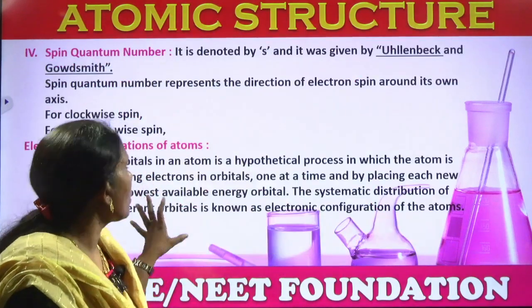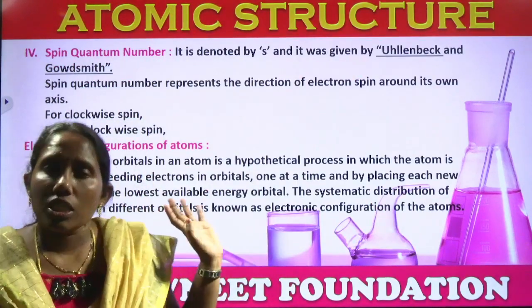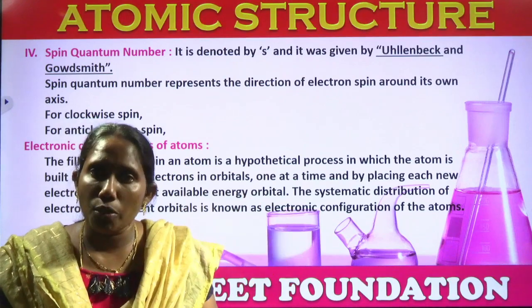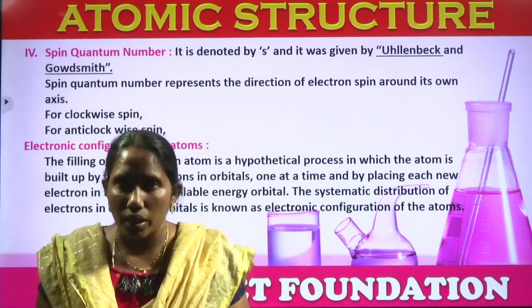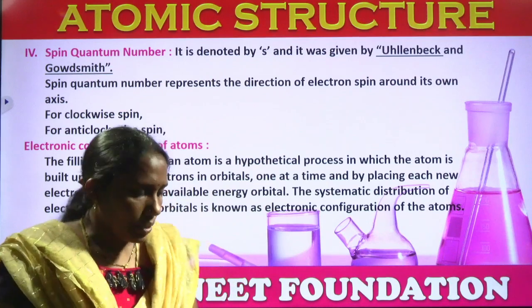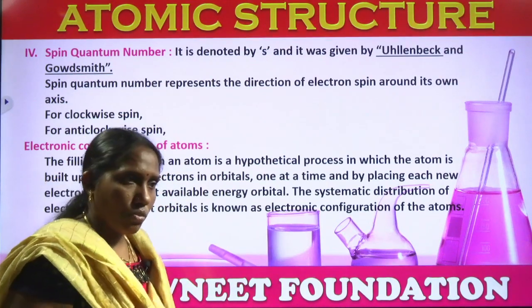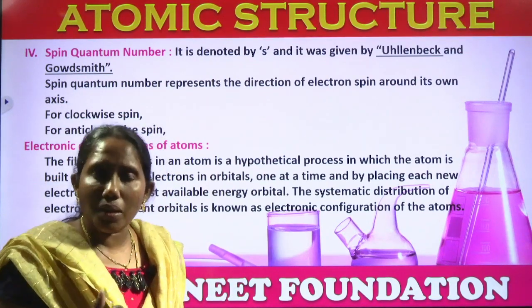Now the last one is the spin quantum number. What is the information given by this spin quantum number? First of all, what are the previous 3 numbers we have learned?